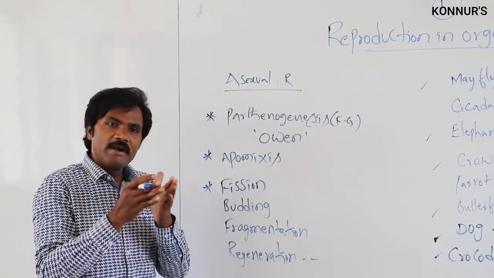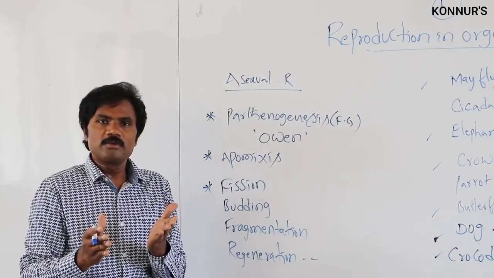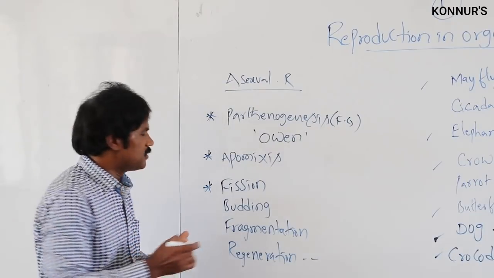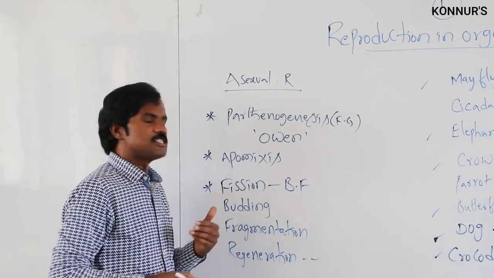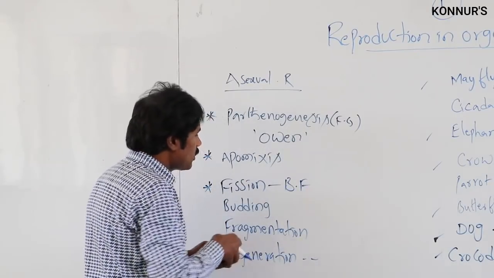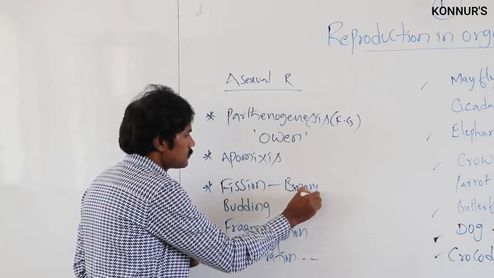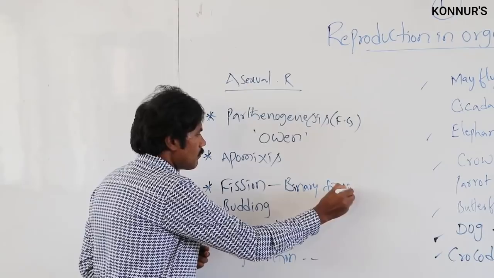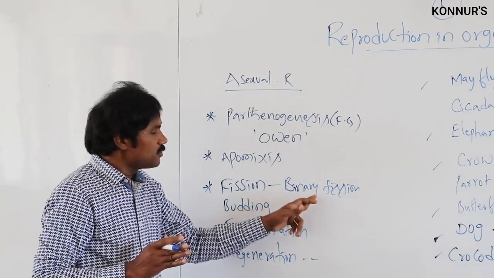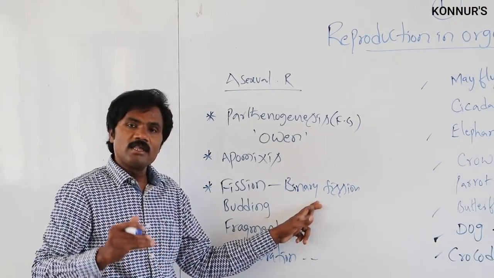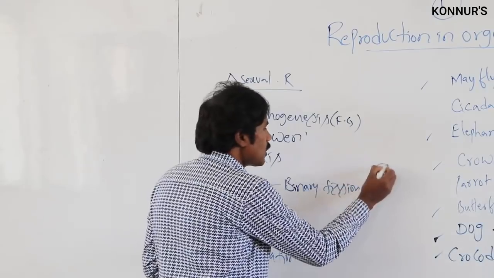Fission means divide. If it divides into two daughter organisms, that is regarded as binary fission. In this binary fission, there is transverse binary fission, vertical binary fission, and irregular binary fission.